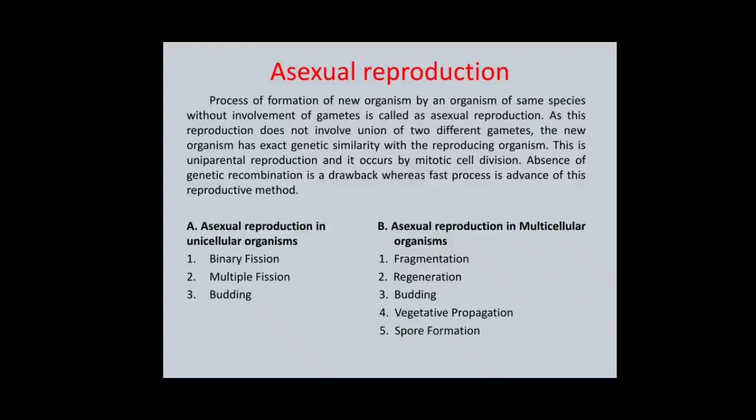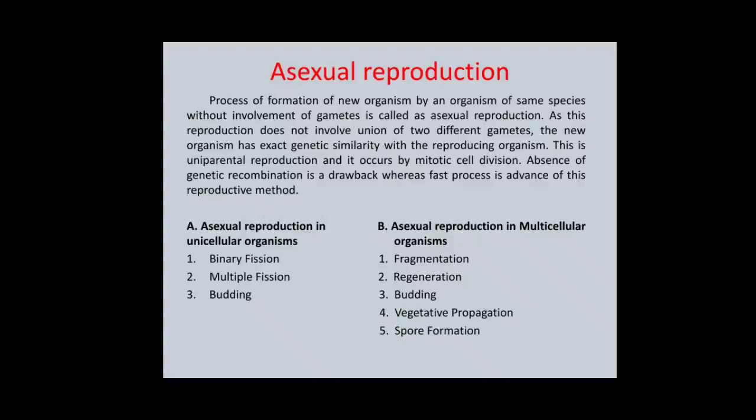Asexual reproduction in unicellular organisms, that is organisms with only one cell, occurs as follows. First, binary fission, second, multiple fission, and third, budding.